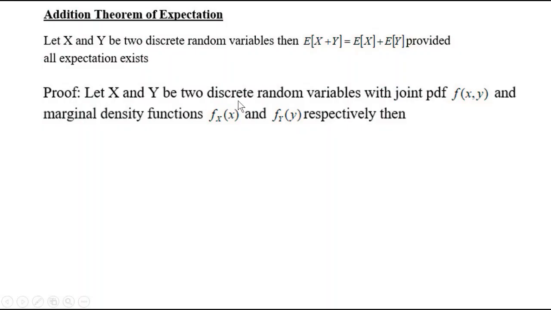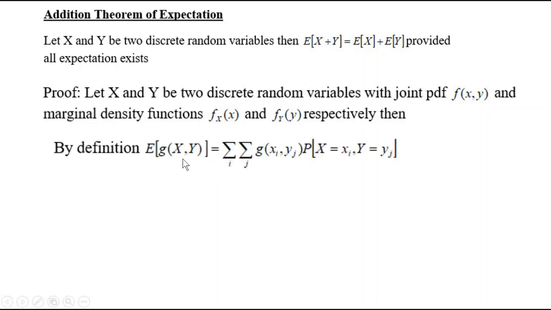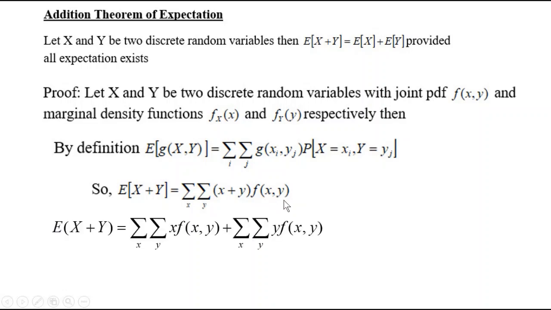Let X and Y be two discrete random variables with joint PDF f of x, y and marginal density functions f of x and f of y. Then, by definition, what is E of X plus Y? It is the sum of x plus y into the corresponding joint PDF f of x, y. Now, you have to split this sum: sigma x, sigma y, x into f of x, y plus sigma x, sigma y, y into f of x, y.